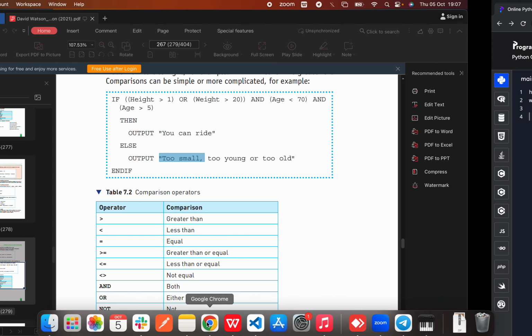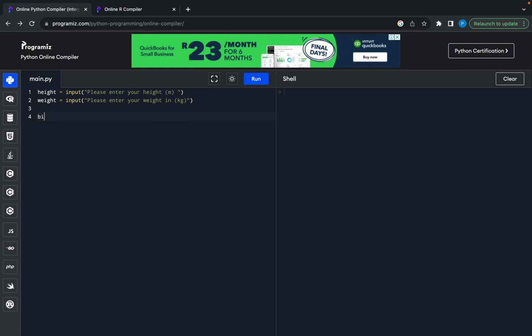Okay? And so I'm going to call a variable just that, big enough. And obviously you wouldn't do this in pseudocode. I'm just trying to explain to you how these things work. And then height needs to be greater than 1, and now we're going to use that or operator. Or weight needs to be greater than 20. I just want to make it obvious which part is what.